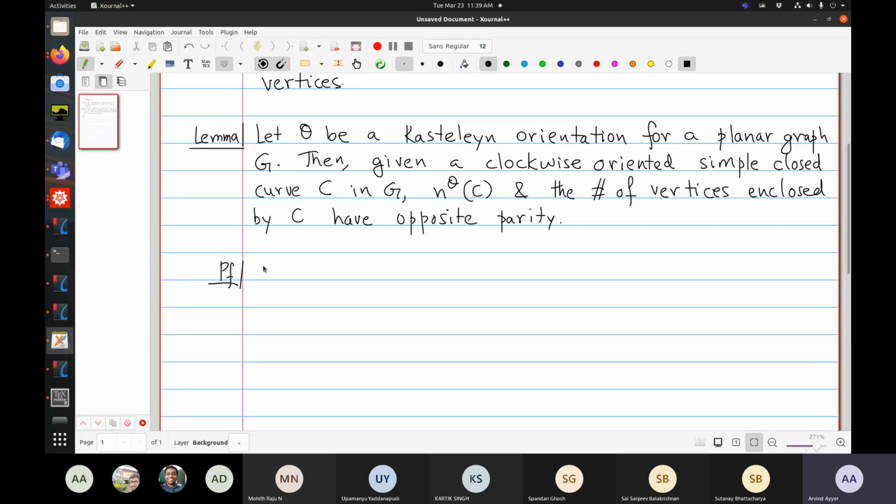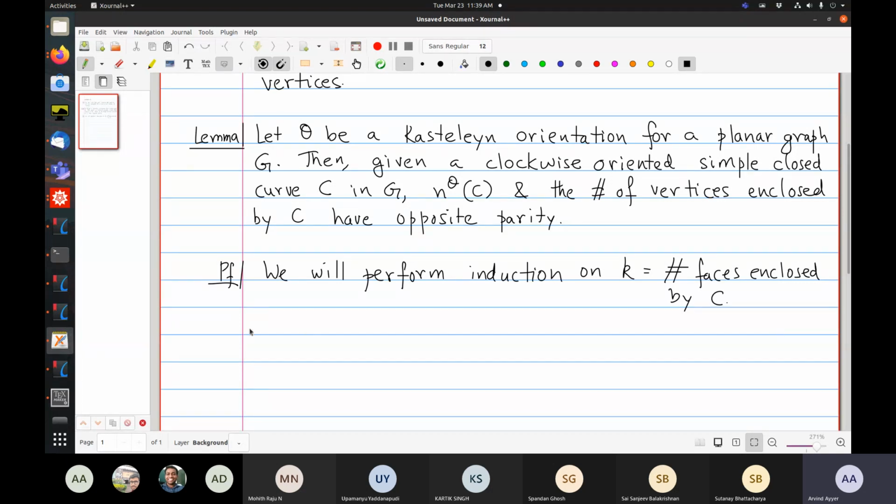So we will perform induction on K, which is the number of faces enclosed by C. Okay, so you have some graph.